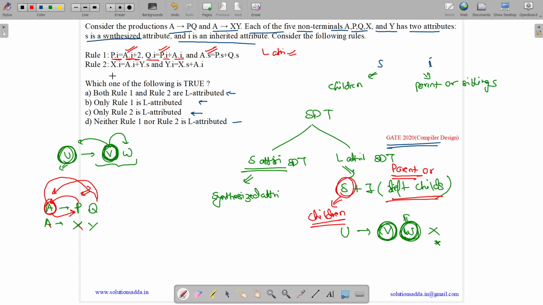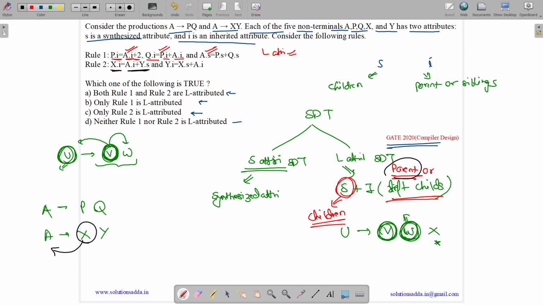Now let us see rule 2. Let me rewrite this. So here we have A implies PQ and we have A implies XY. Now we have X dot I equals A dot I plus Y dot S. So X takes value from A, which is its parent, so it is allowed, and from Y. But Y is its right sibling, only left sibling is allowed. So it is not L attributed.